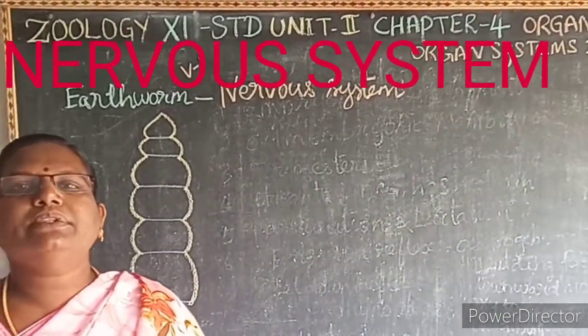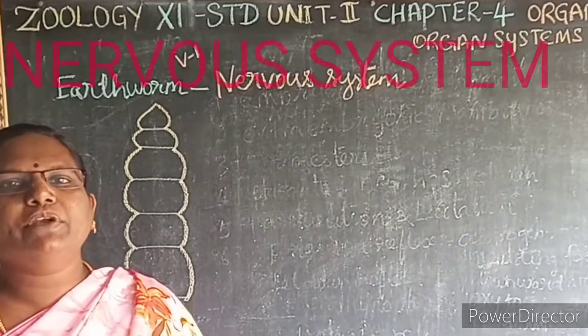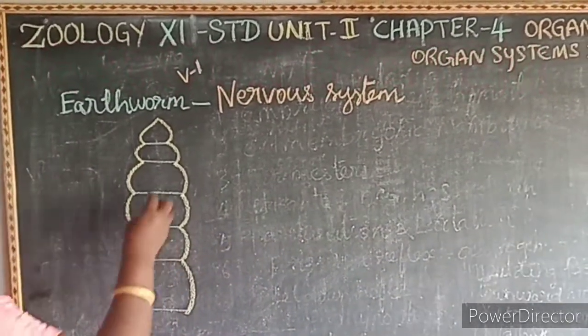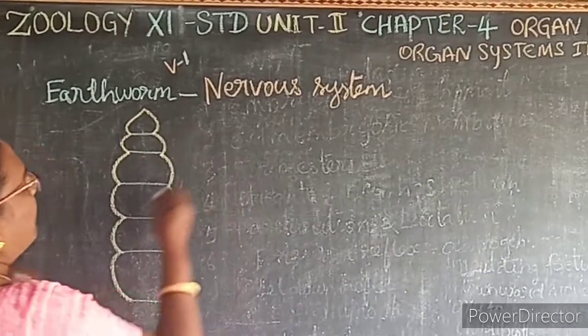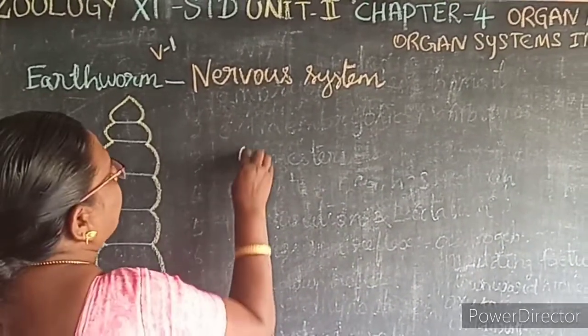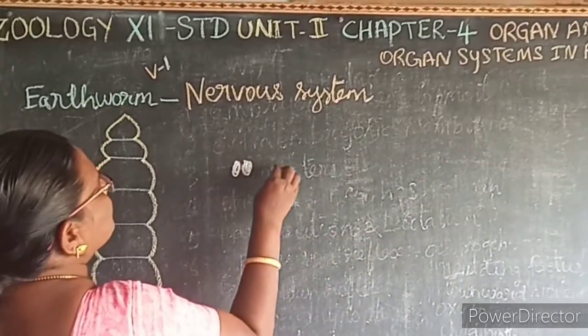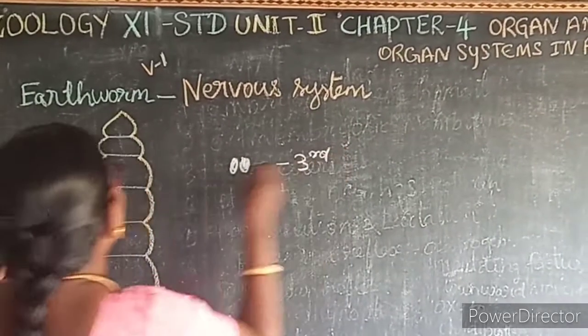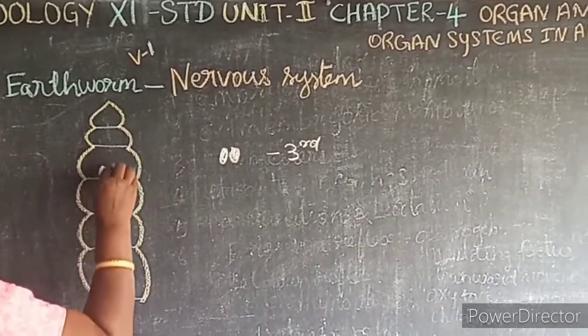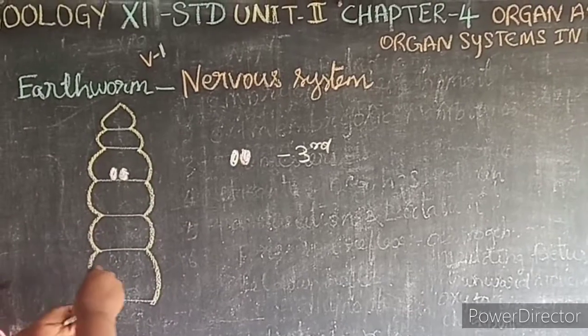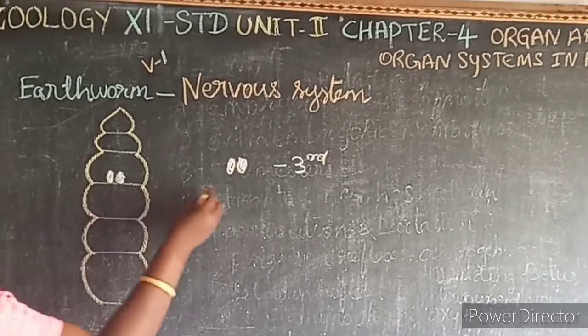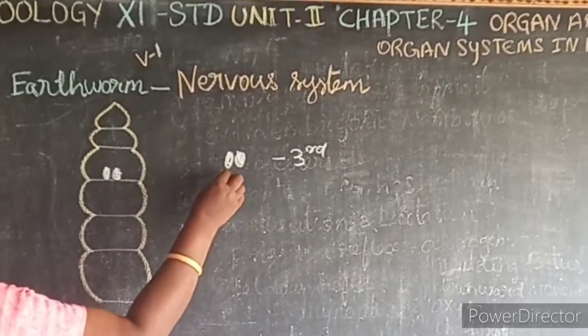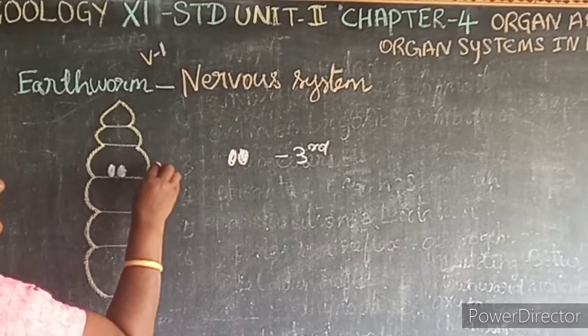In the earthworm, the nervous system is very primitive and simple. So it consists of a bilobed mass of nervous tissue, which is present in the third segment, above the pharynx.